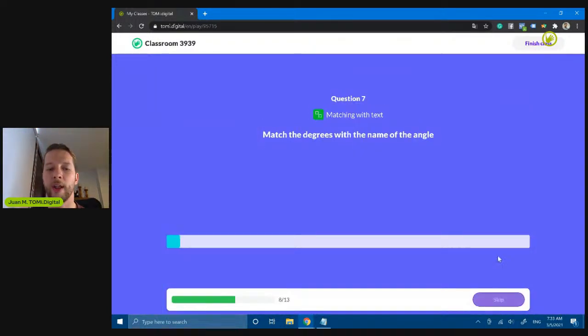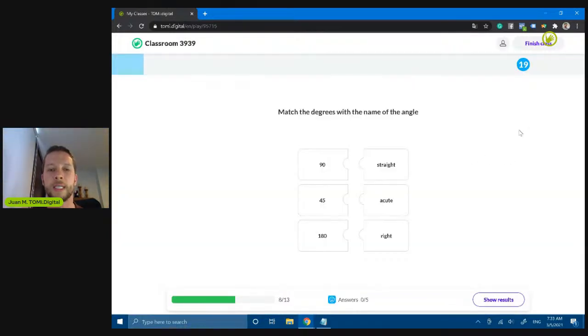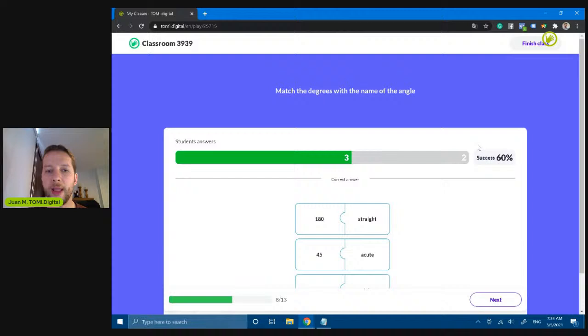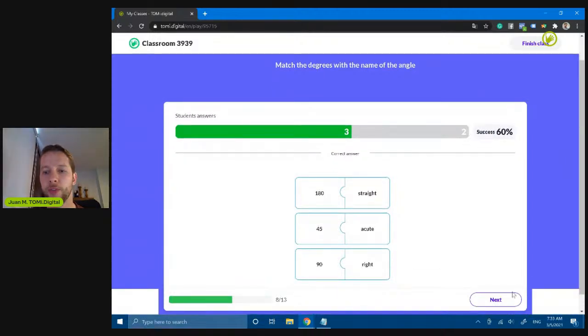So let's move forward. The 8th one. Match the degrees with the name of the angle. So this is matching text. Match 90 with what is the angle with 90 degrees, 45 degrees, 180. Great. 3 people answered, 2 people didn't answer.